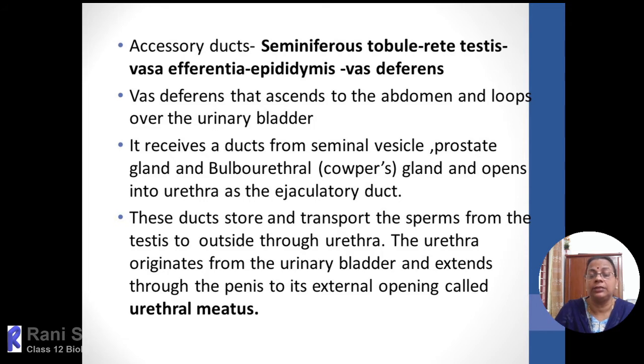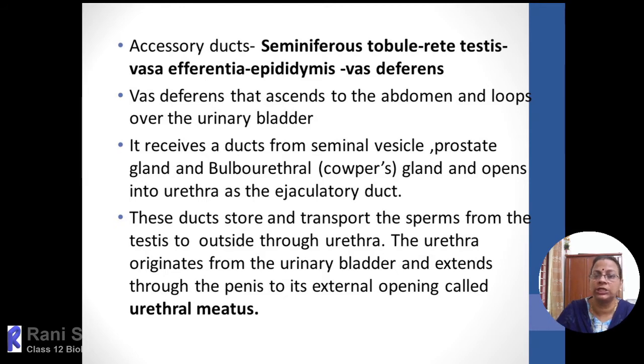Then again, it will collect a small secretion from one more gland. It is very small and peanut shaped, and that is called Cowper's glands or bulbourethral glands. So all these three glandular secretions contribute, plus sperms together, we can call it semen.